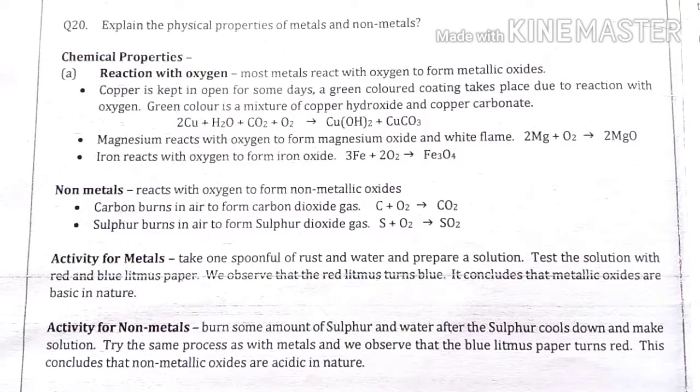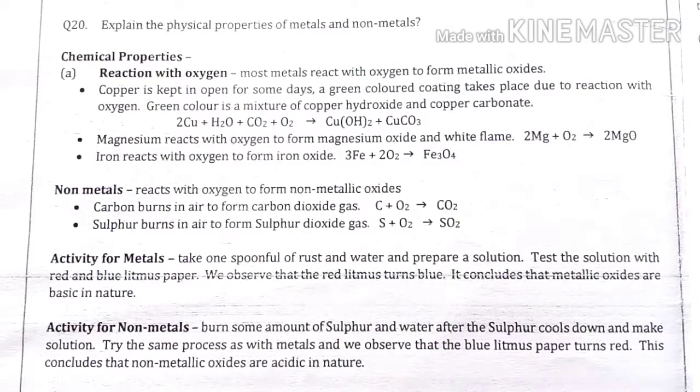So copper reacts with these atmospheric elements and forms copper hydroxide, the formula is Cu(OH)2, and copper carbonate, the formula is CuCO3. So copper metal reacts with oxygen and forms copper hydroxide and copper carbonate.